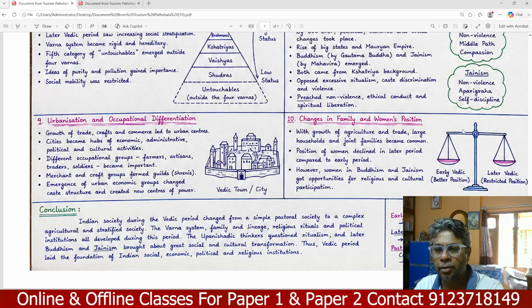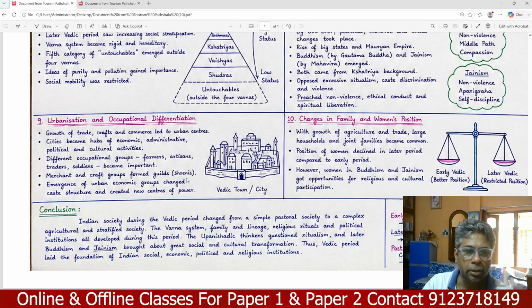Change in family and women's position. With growth of agriculture and trade, large households and joint families became common. The position of women declined in the later Vedic period compared to the early Vedic period. However, women in Buddhism and Jainism got opportunities for religious and cultural participation.